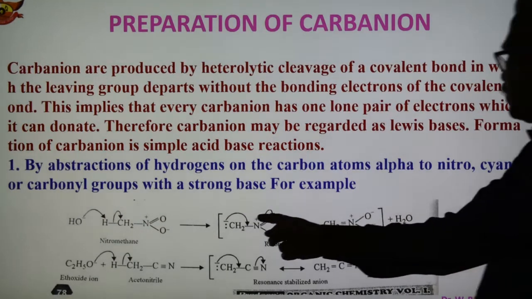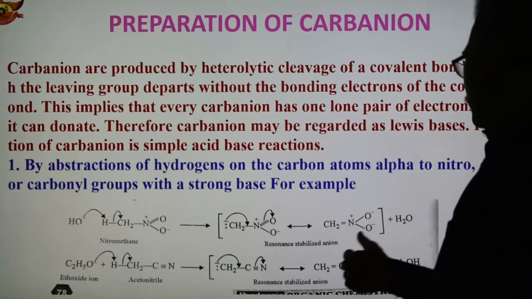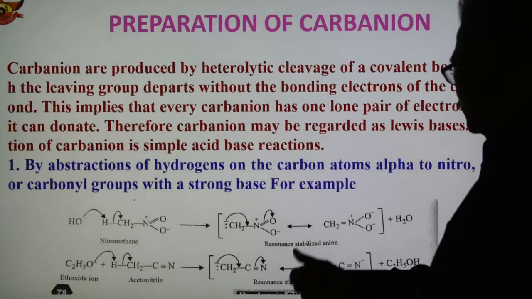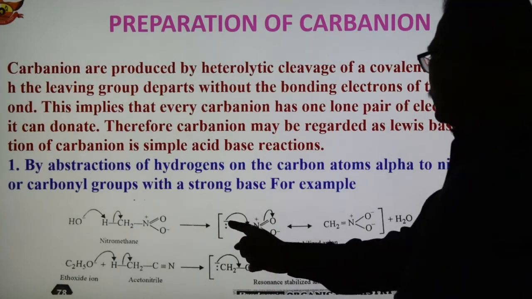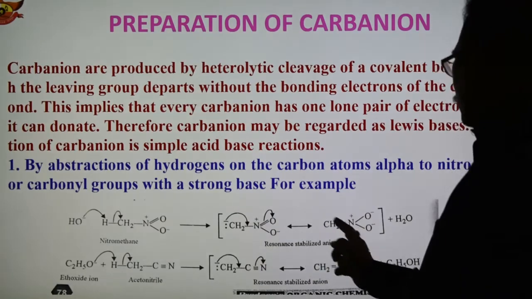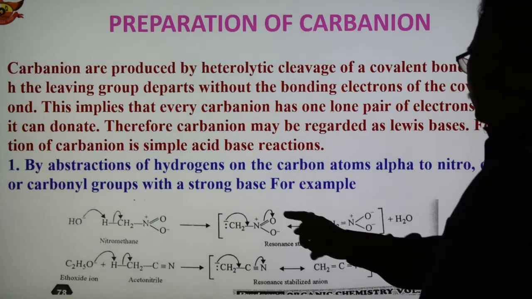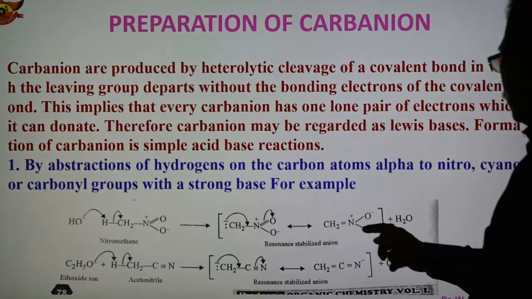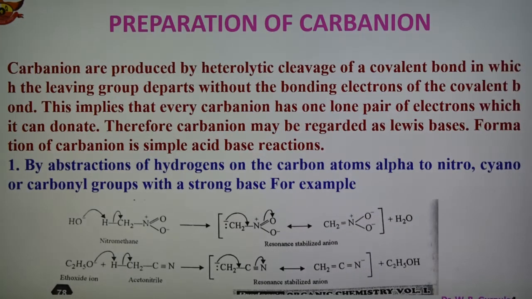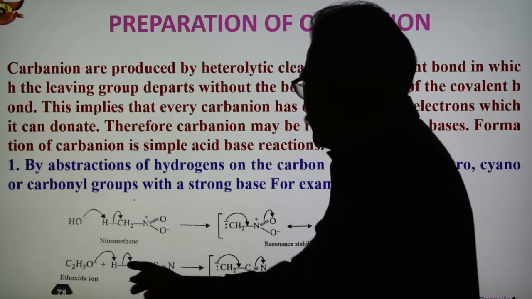This structure is now stabilized by another structure. This is known as a resonance stabilized anion: the electron pair shifted here becomes a double bond, and the double bond shifts one electron pair to this oxygen, which becomes negatively charged. So these two structures are resonance stabilized anions. This is one example. Another example is acetonitrile, CH3CN.